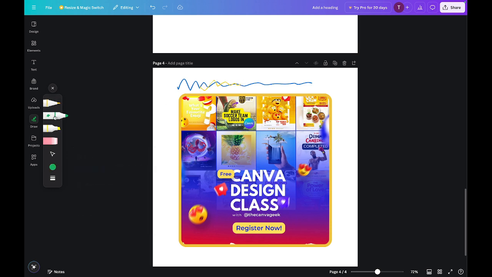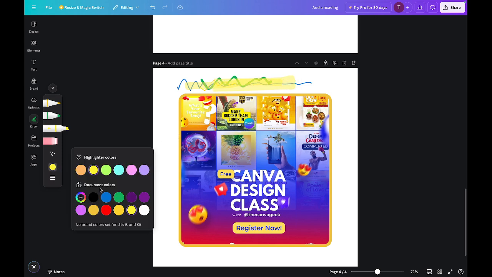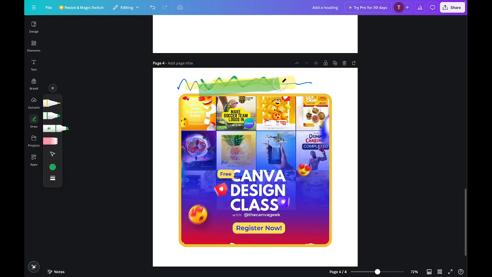I can change to this marker pen, I can change to this highlighter pen, and I can increase the weight of the size of the brush, and you can see it previewing over here. I can change the color to a light green. So that's what draw is about.